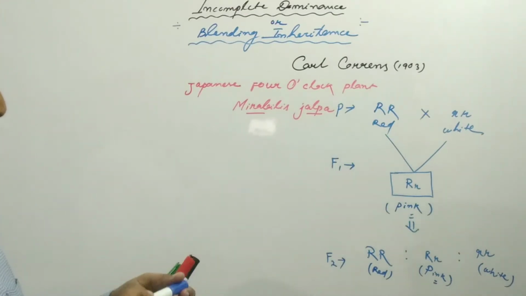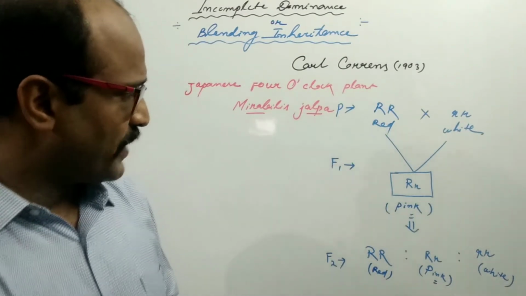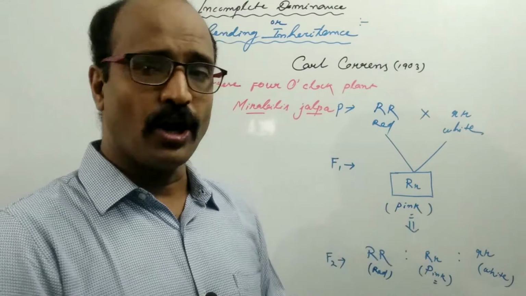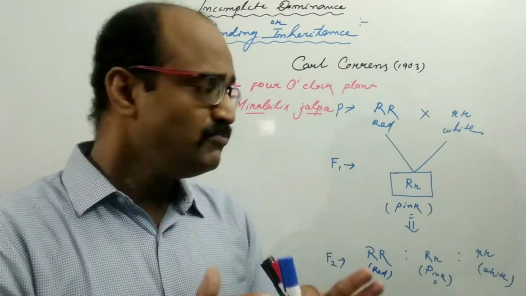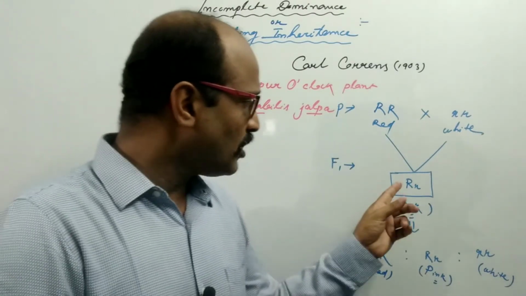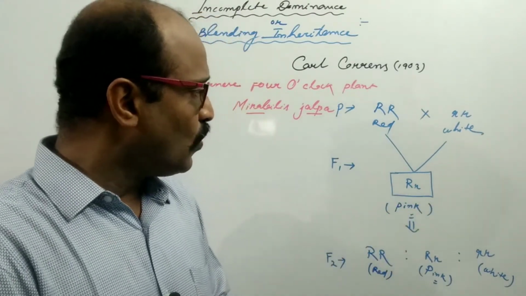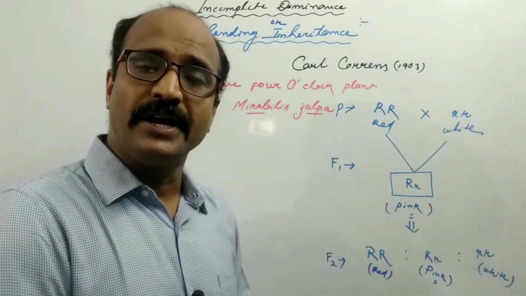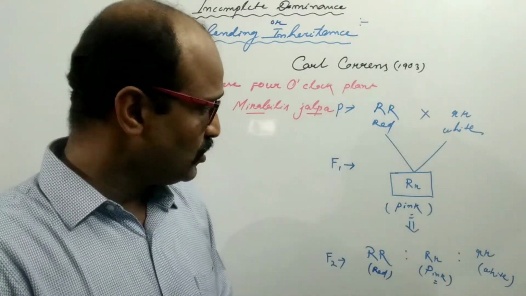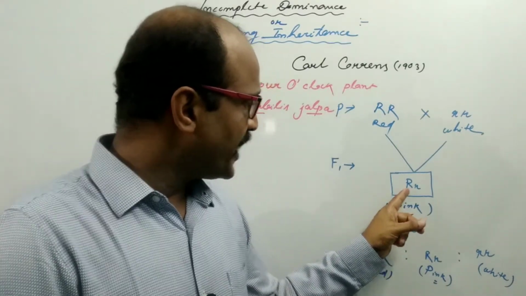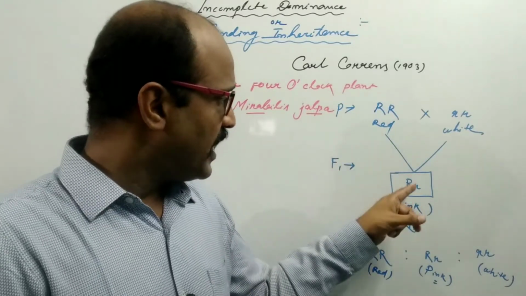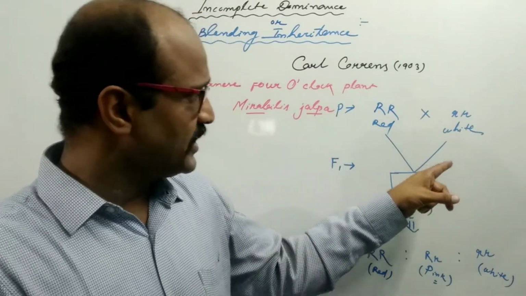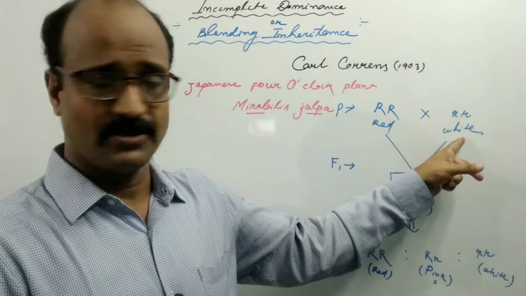Here Correns argued that capital R and small r are different allelic forms of the same gene, but neither is expressed completely. Capital R has the tendency for red color, and small r has the tendency for white flower.